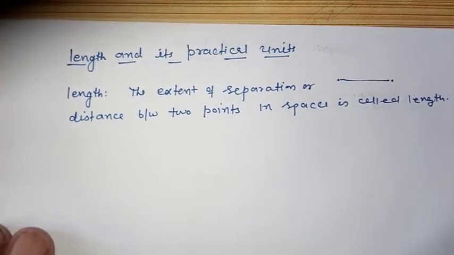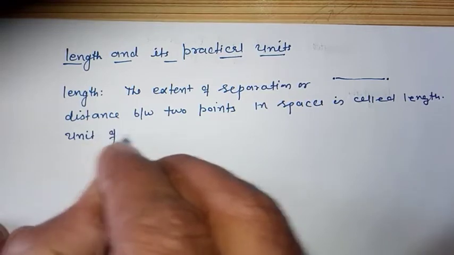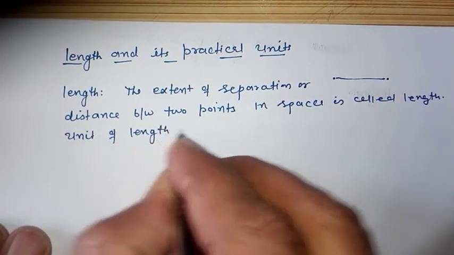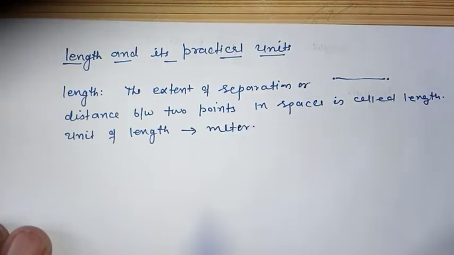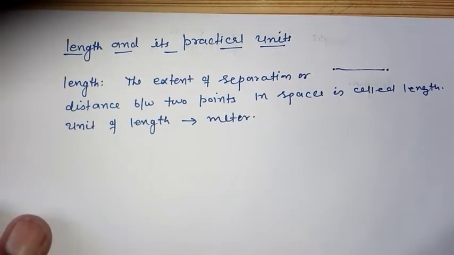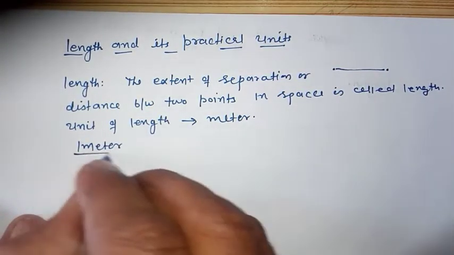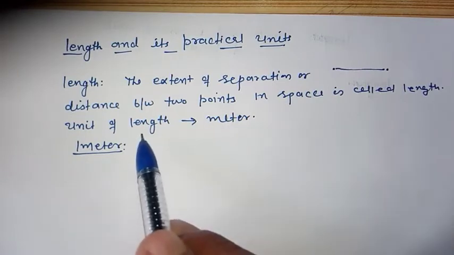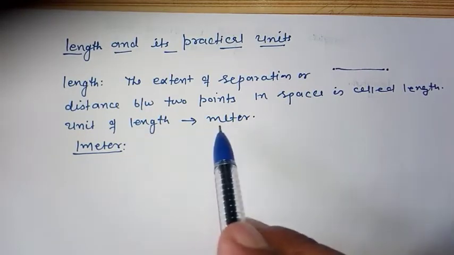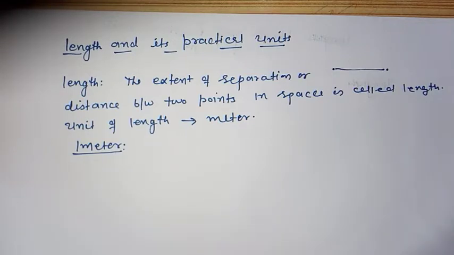Now the unit of length. We know the SI unit of length is meter. Now what is 1 meter? In the international system, the SI unit of length, we measure in meters, and we have to define 1 meter in the SI system.